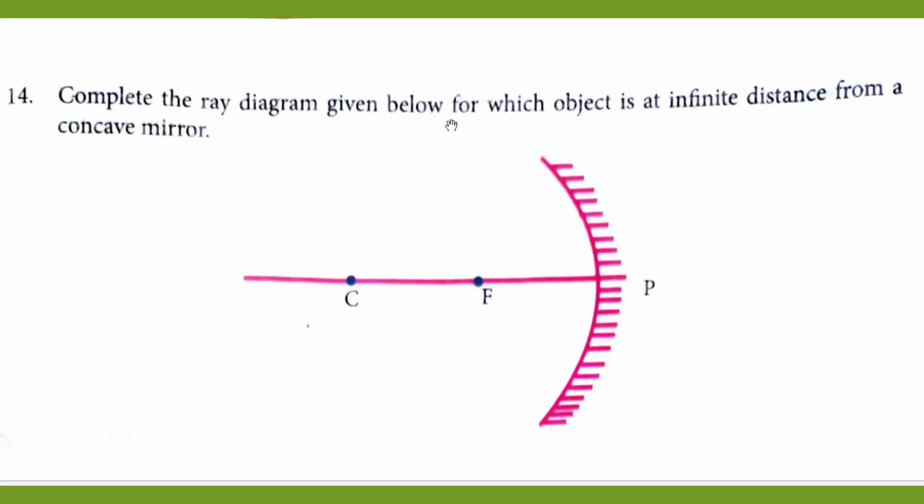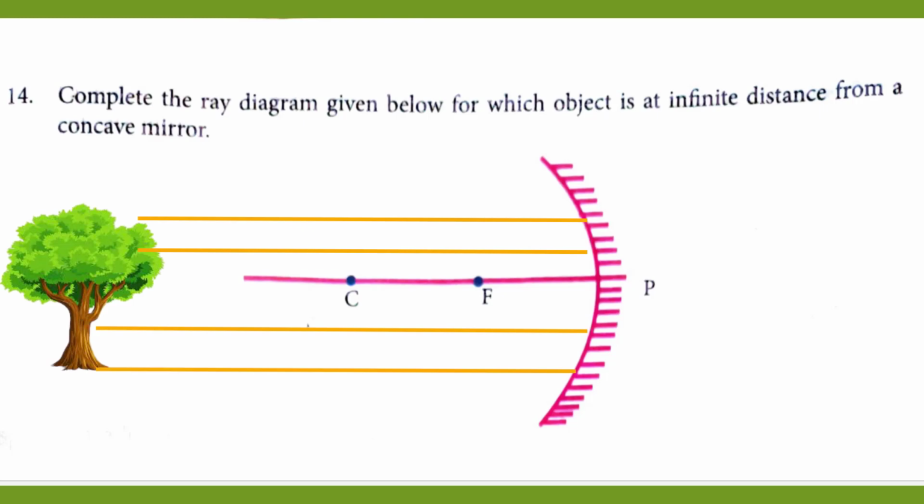Complete the ray diagram given below for which object is at infinite distance from a concave mirror. You have to complete this diagram. You have to imagine the object at infinity. Okay, when the object is at infinity, the ray of light coming from the object will be parallel to the principal axis. When it comes parallel to the principal axis and strikes the mirror, then what will be the rule? Then it will pass on to the focus, principal focus.